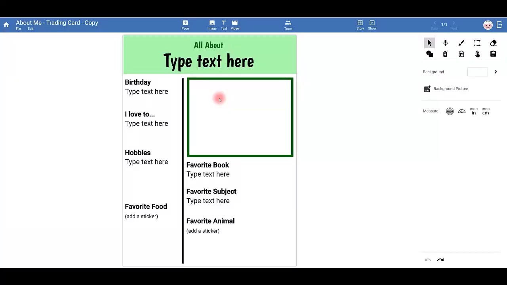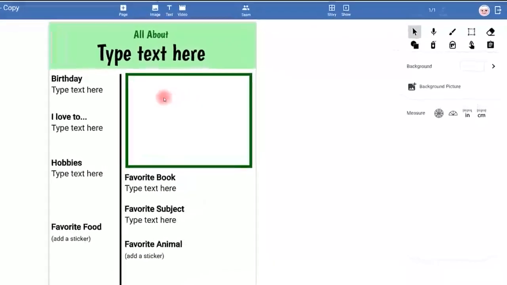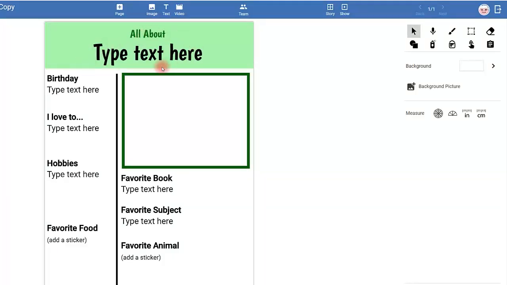Welcome to the trading card assignment. In this assignment, you are going to enter in information about yourself so that you can share it with other people in your class. So the first thing you're going to do is go up, grab the arrow tool, and type in the information that they have down here for you. Some of the boxes, some of these words you're going to leave alone, and some of them you're going to type in. So we're going to get started by typing in a few, and then we're going to show you how to work with the words.